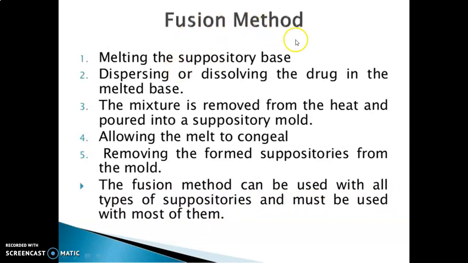Then the second one, the fusion method: melting the suppository base, and dispersing or dissolving the drug in the melted base. The mixture is removed from the heat and poured into a suppository mold, allowing the melt to congeal. The formed suppositories are then removed from the mold. The fusion method can be used with all types of suppositories and must be used with most of them.